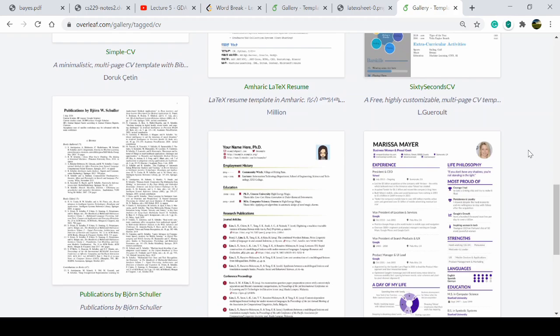Like there will be no image, no email ID, no contact number, no address. There are different formats that can be prescribed by your campus placement cell, or by the company.